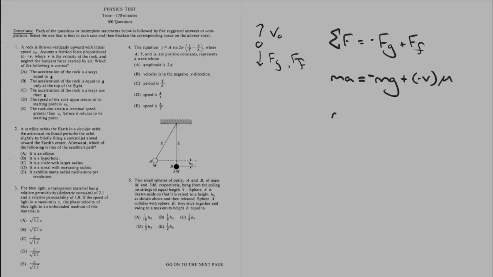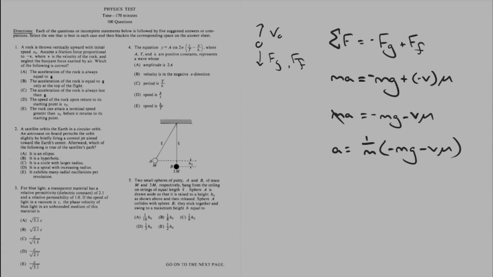Let me rewrite this a little bit. ma equals minus mg minus v mu. Then I can get acceleration by itself: a equals 1 over m times minus mg minus v mu.